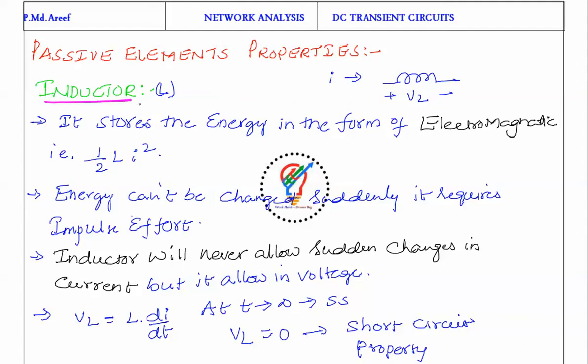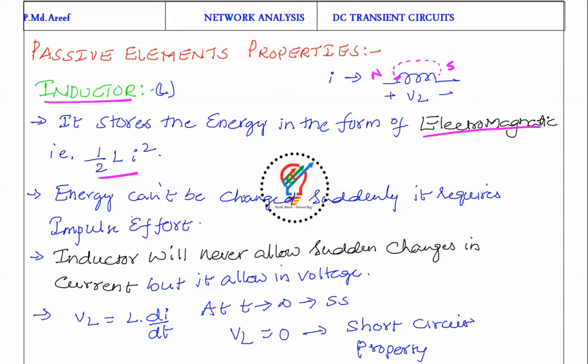Inductor is a property of a coil by which it opposes the rate of change of current through it. It will store the energy in the form of electromagnetism. That means it will create a north pole and south pole here, and it stores the energy in the form of magnetic field, which is mathematically given by half L I square. As we know, as per the law of conservation of energy, energy cannot be created or destroyed. It can be transformed from one form to another form.